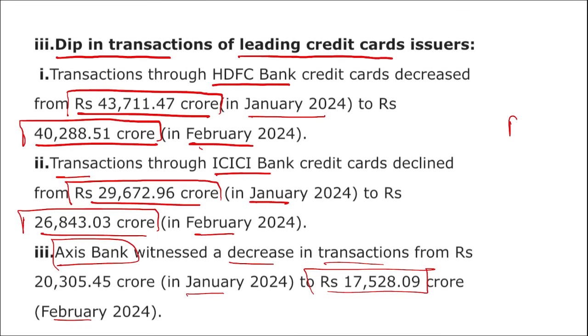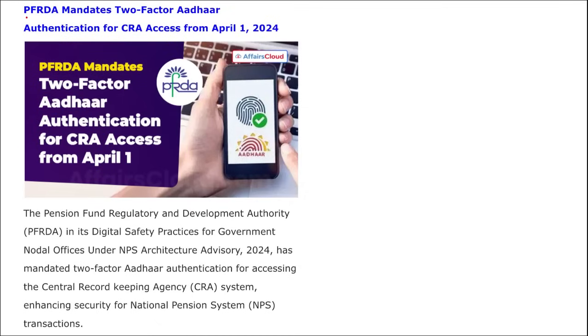Apart from this, if we talk about the Reserve Bank of India, who is the governor here? Shaktikanta Das. And where is the headquarters of RBI? Mumbai, Maharashtra. When was it established? 1935. Moving on to the next news.